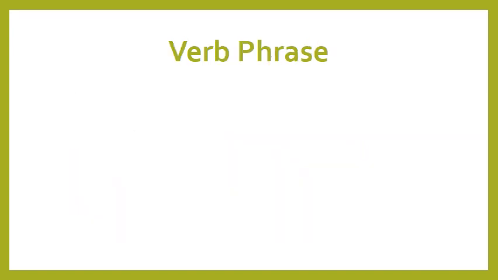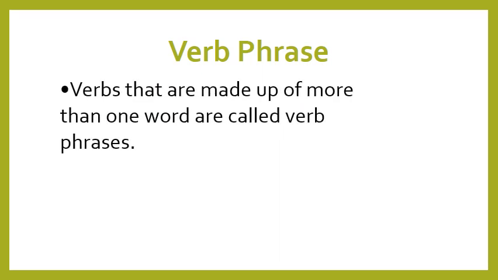Okay. The last thing that we have to cover in the video is verb phrase. So we know now what is the helping verb and what is the main verb, and they work together. But when they are together, the helping with the main verb, I call them verb phrase. What do I call them? Verb phrase. Verbs that are made up of more than one word are called verb phrases. Here I have helping verb with main verb, so I call them verb phrases.